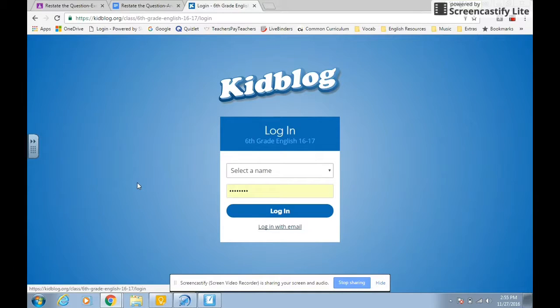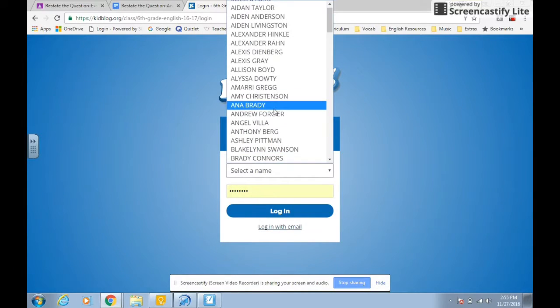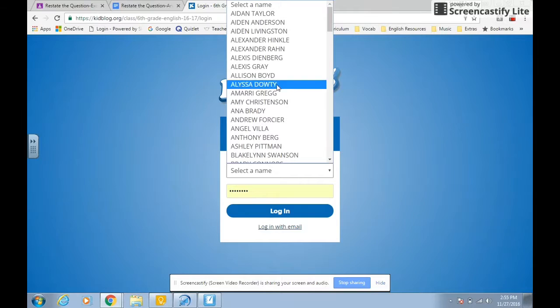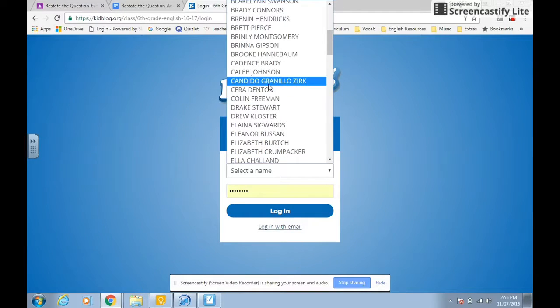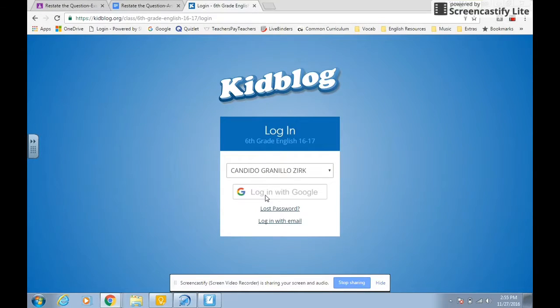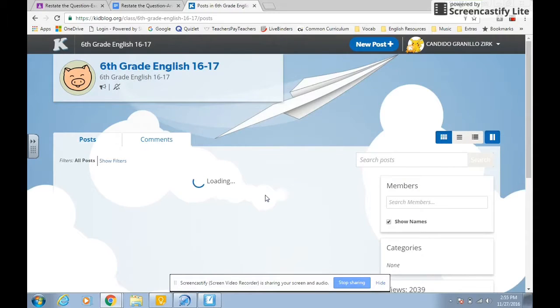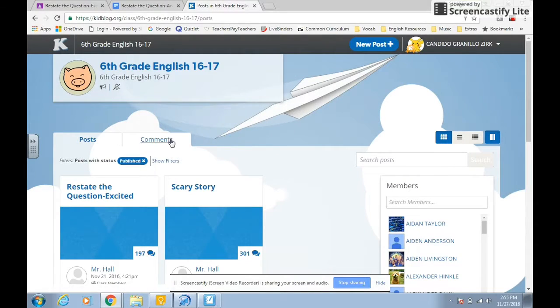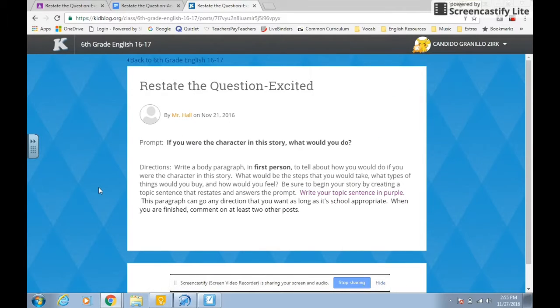It's going to take us to the login screen, and we're going to find our name. Notice your name is in alphabetical order, so it's going by your first name. And then you're going to click login with Google, and it's going to log in and take you back to this page. Once it takes you to this page, notice there's 2 assignments here. We're working on restate the question excited. We're going to click on that.